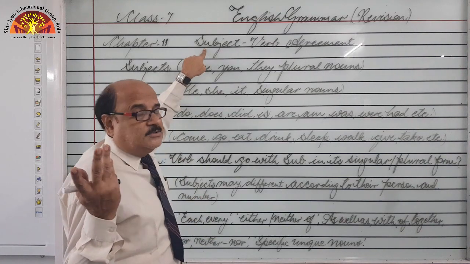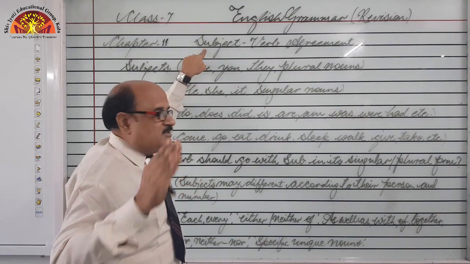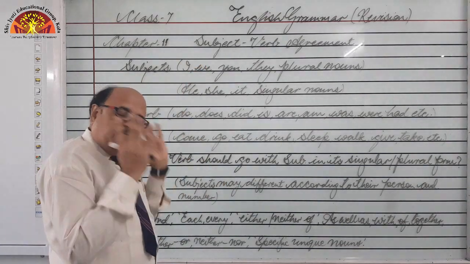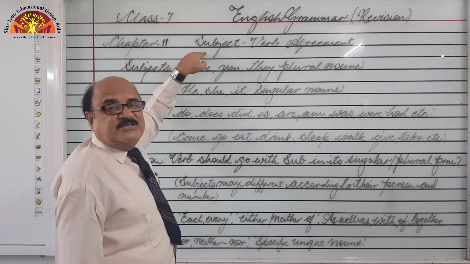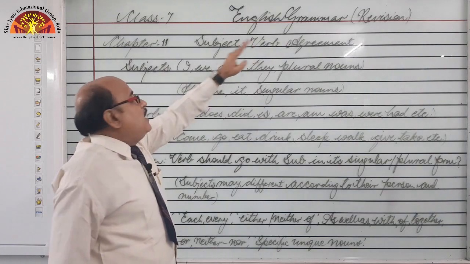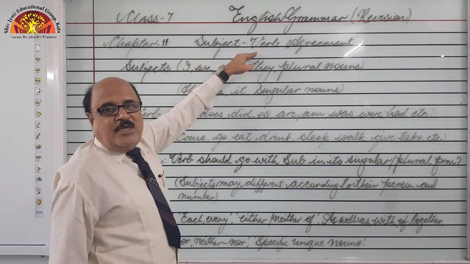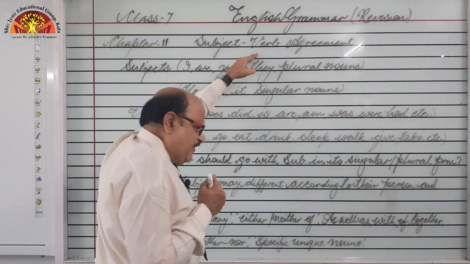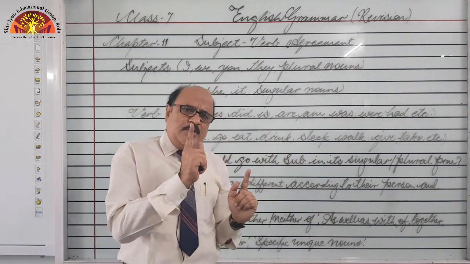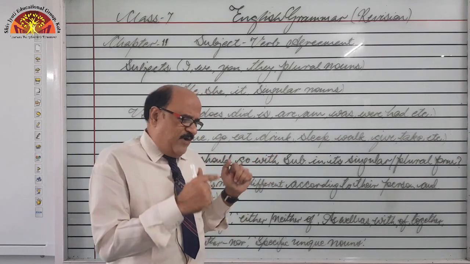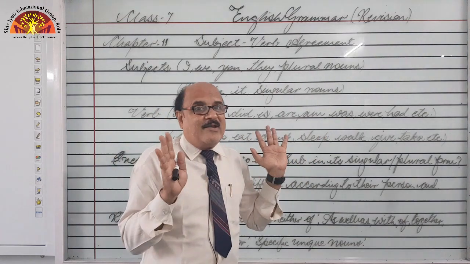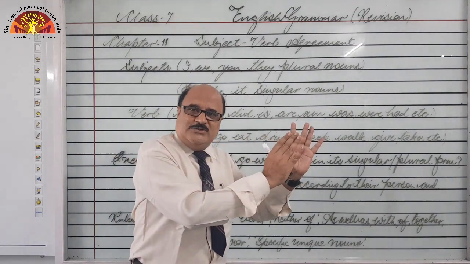Number or person. Number means singular or plural. Sometimes the subject is singular and sometimes the subject is plural. So we should decide whether the given subject is singular or plural. If the subject is singular, verb will also be singular. If the subject is plural, verb will also be plural. Got it? For example, if I say he is going to Jaipur, he is singular, so is helping verb is there. But if I use they, we cannot write they is going to Jaipur, it will be incorrect. So we will say they are going to Jaipur.